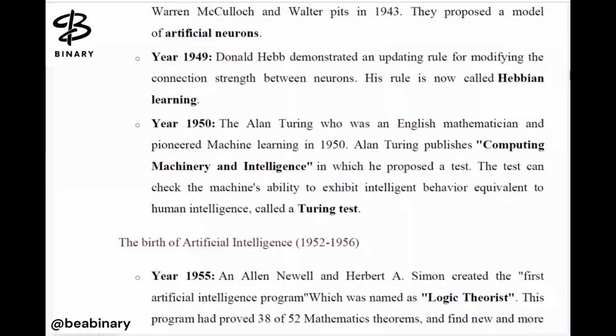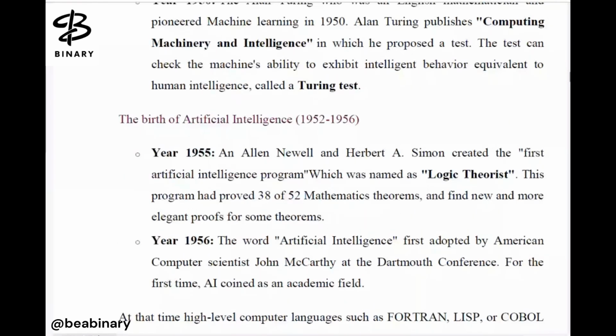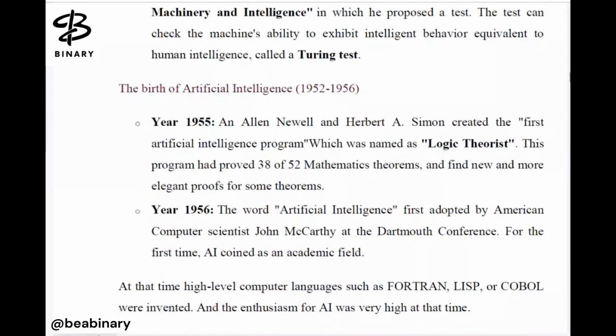The birth of artificial intelligence is from 1952 to 1956, in which in 1955 the first artificial intelligence program came, which was named Logic Theorist. This program proved 38 of 52 mathematics theorems and found new and more elegant proofs for some theorems, right?